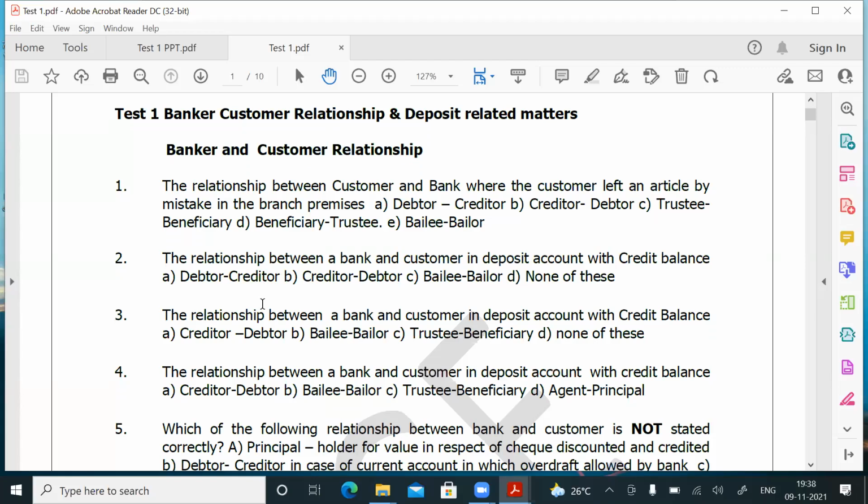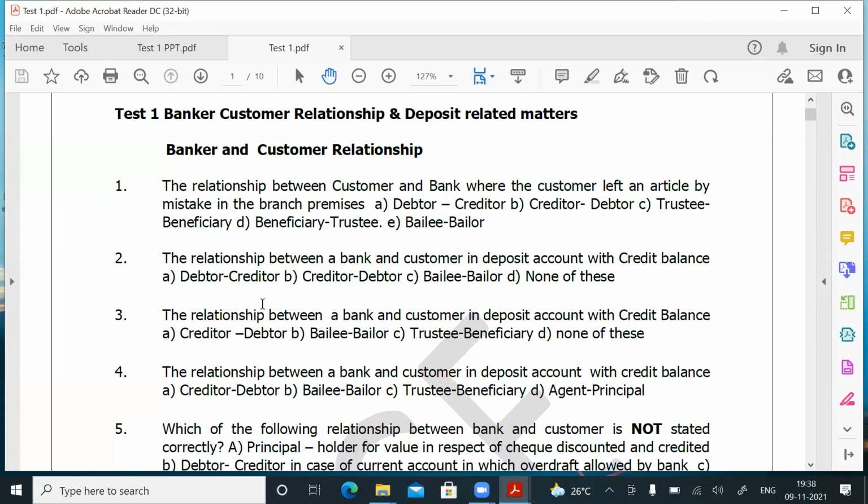You see, the same question I am repeating in question number 3, but I am going to give you a different answer. See, question number 2, what I told you, the relationship between a bank and customer in a deposit account with credit balance, debtor creditor is there, creditor debtor is there. So I told you the relationship is debtor creditor. For question number 2, the answer is A. This is the third question, the same question. The relationship between a bank and customer, same, in deposit account with credit balance. But here, some options are given, some options are not given. Accordingly, you have to choose a different answer, you see.